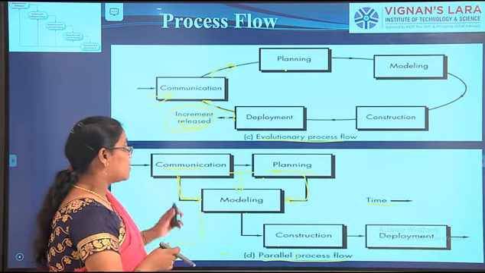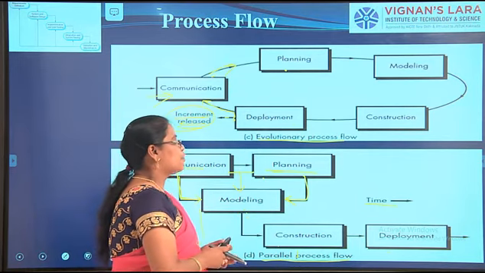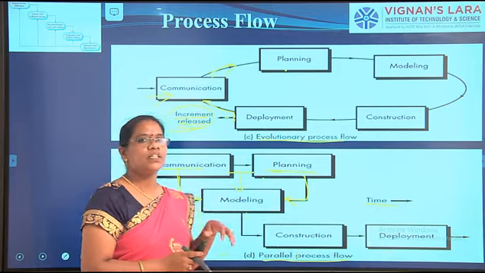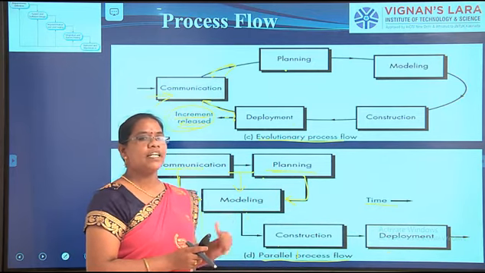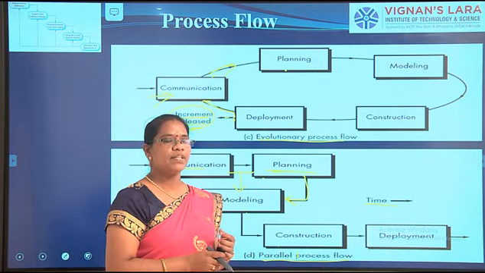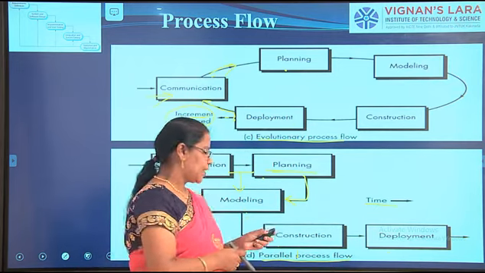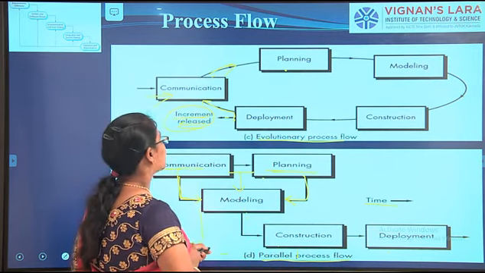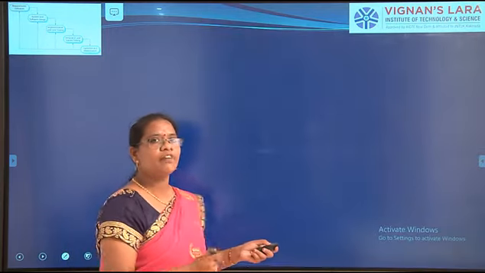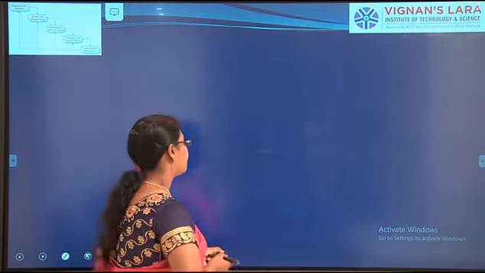Okay, so these are the different process models. Which process model is more suitable for the product depends upon the stakeholder requirements. It depends upon the way they are going to introduce it. It depends only on the work product. Work product is nothing but the final product they are going to develop.